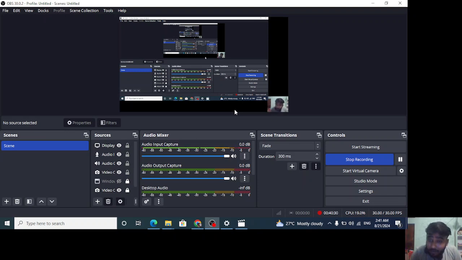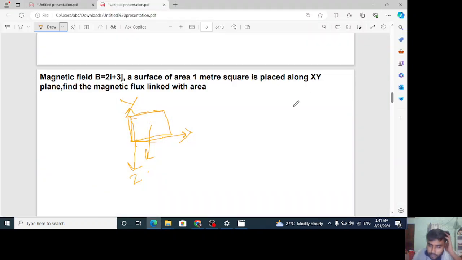But for a better way, or if you want to go with the numerical way, then you can understand it in this way also, which I am going to explain to you now. Since I told you that the area is along xy, you will have to understand, beta, that the area vector will come along the z-axis. For example, if area A is 1 unit given, consider 1 unit, so 1 along z means 1 k cap.